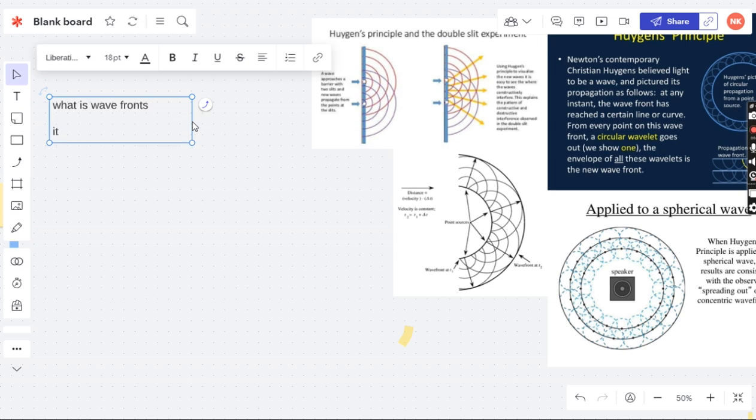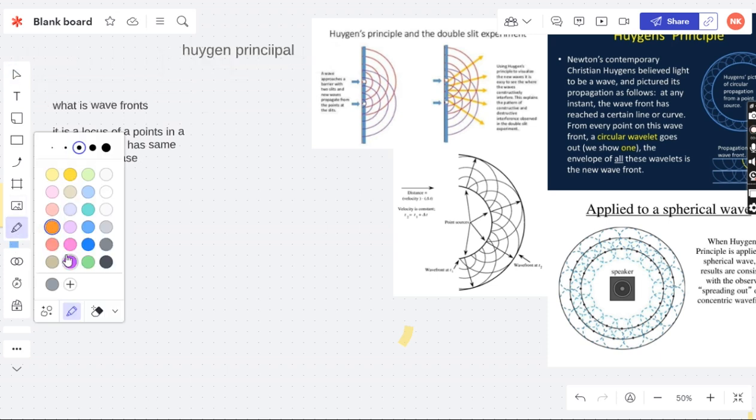Actually, it is a locus of points in a medium which have the same vibrational phase. Take the locus of all points in a plane which are in the same vibrational phase. So what does it mean?